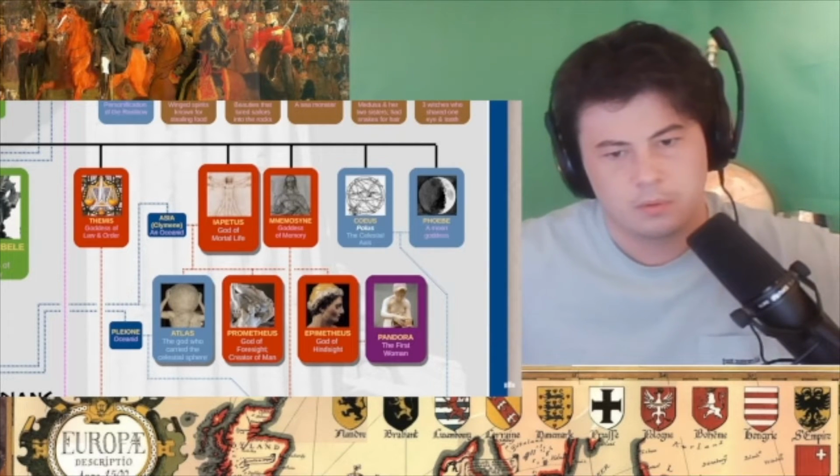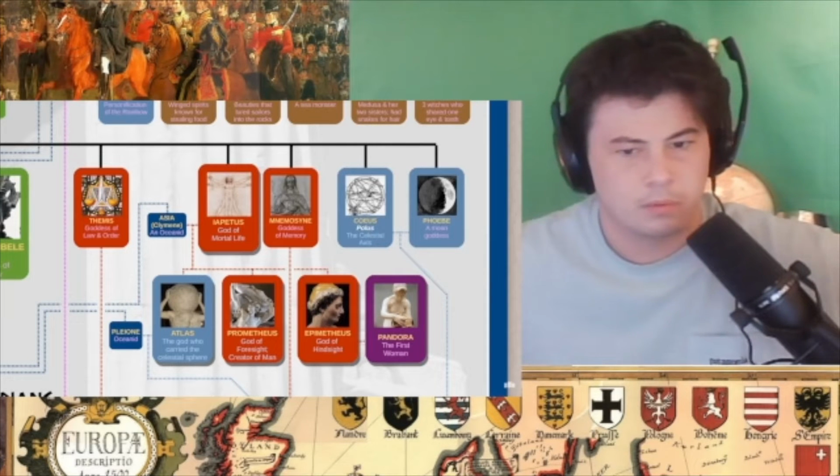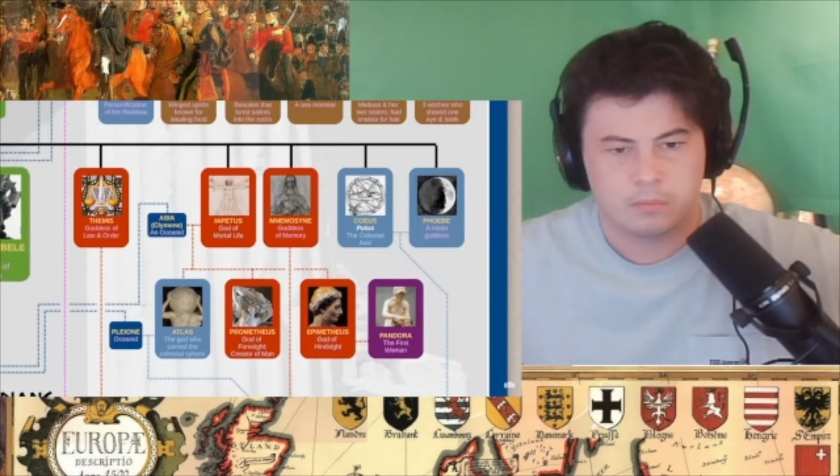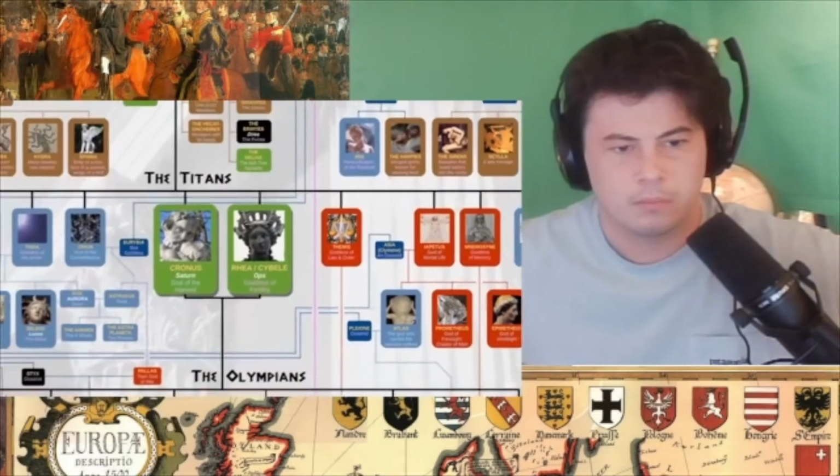Whenever you see a purple box on this chart, that indicates that that person is either a mortal human or a demigod. Demigod meaning that that person had one parent who was a god and one parent who was a human. Let's go back to Cronus and Rhea.